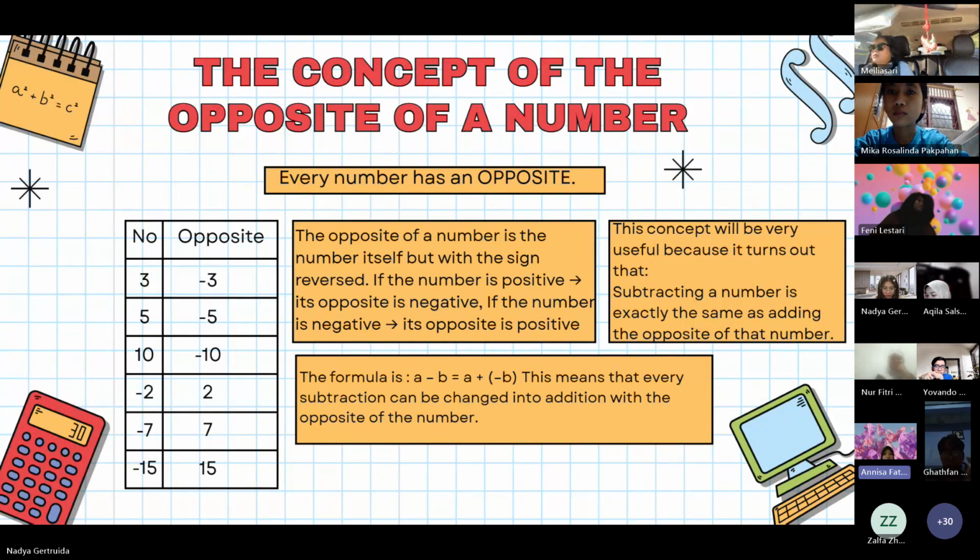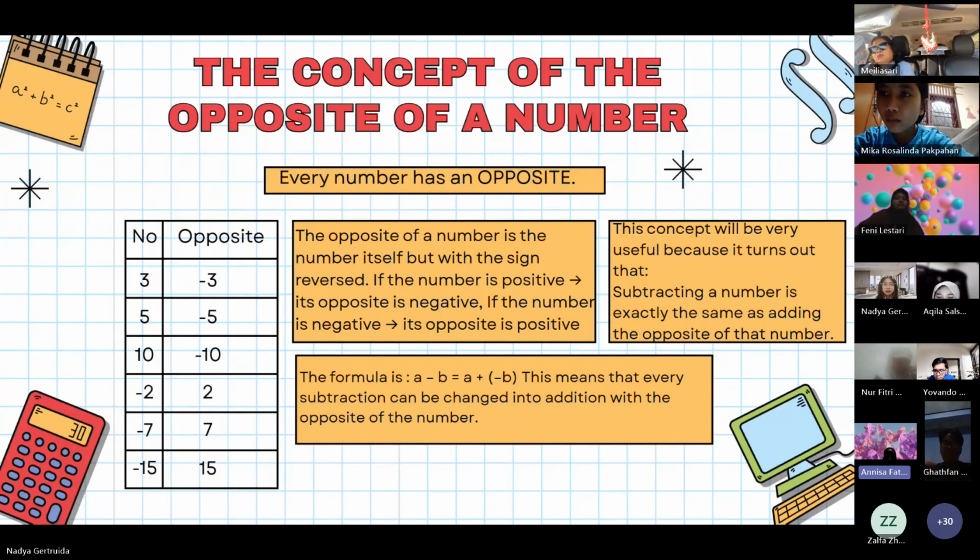The concept of the opposite number. This is the most important one. Every number has an opposite. The opposite of 3 is negative 3. The opposite of 5 is negative 5. The opposite of 10 is negative 10. The opposite of negative 2 is 2. The opposite of negative 7 is 7. The opposite of negative 15 is 15. So here it is: the opposite of a number is the number itself, but with the sign reversed.